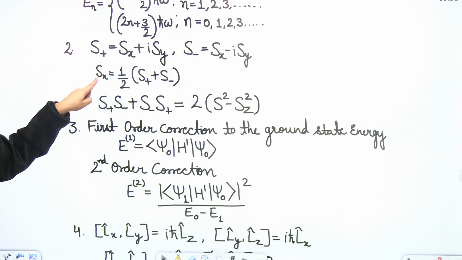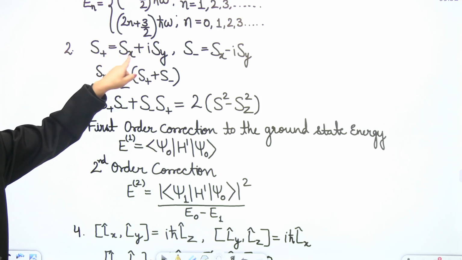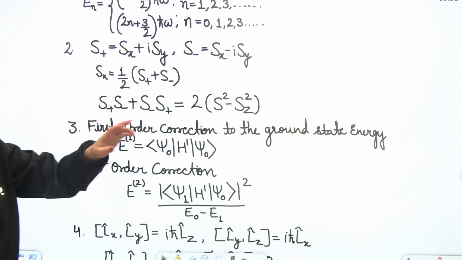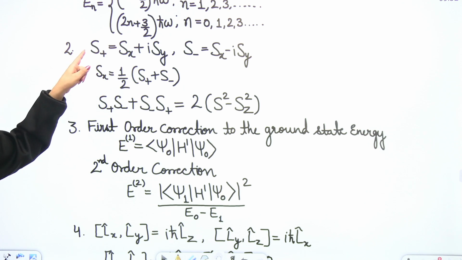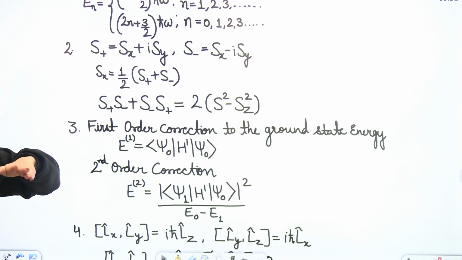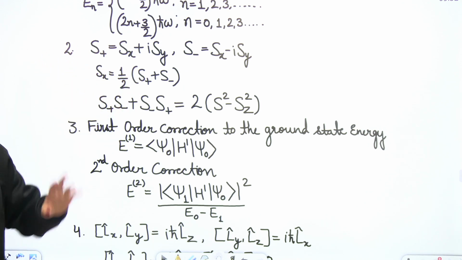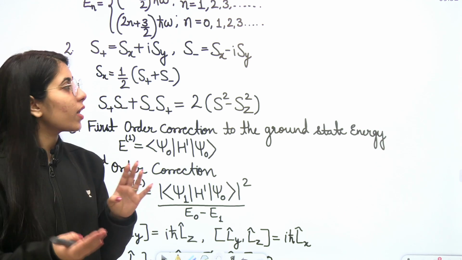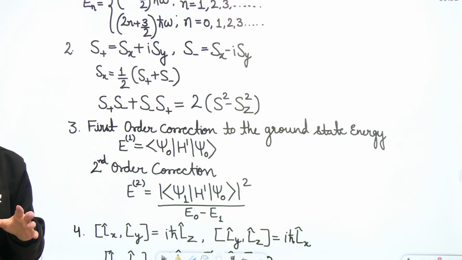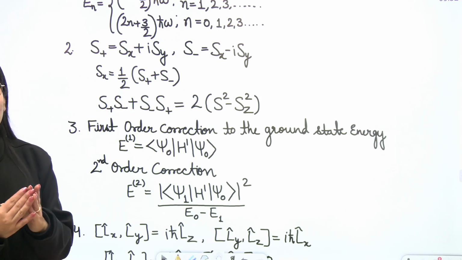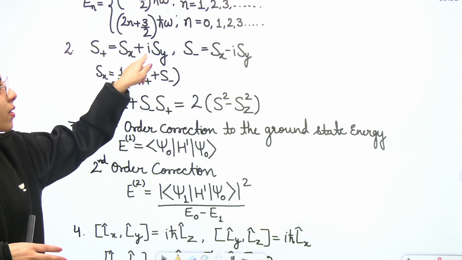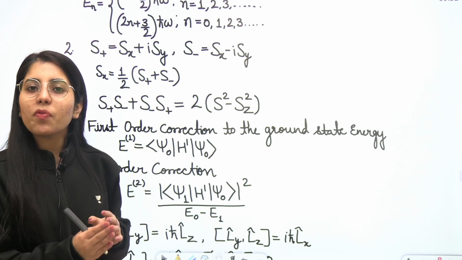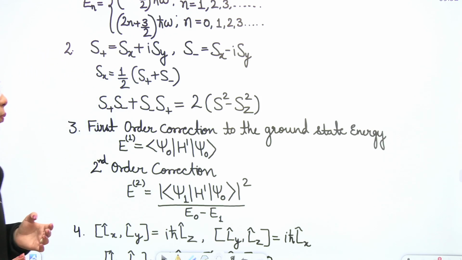Now, Sx is equal to what? If you simplify these two equations, you can add them together. Iota Sy will get cancelled out. You will have 2Sx equal to S positive plus S negative, which gives you Sx equal to 1 upon 2 times S positive plus S negative. In the same way you can find the value of Sy. Clear? Just by subtracting the equations, in whatever way it gives you the answer in simplified form for Sy. Or you can simplify it further, so you will be able to get that too.